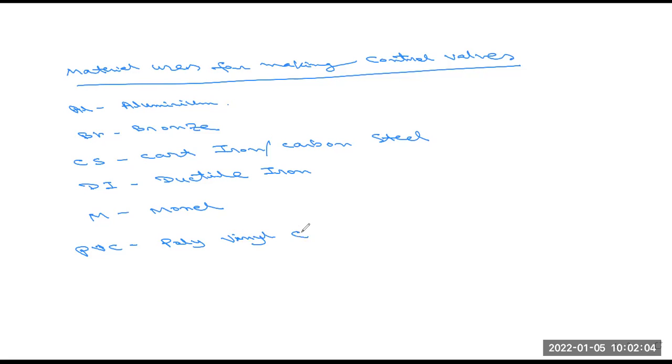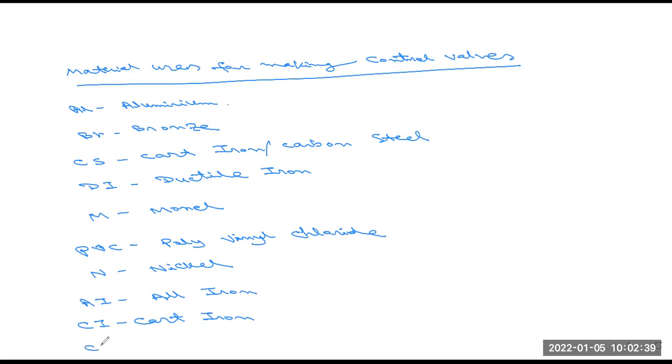Polyvinyl chloride. Okay, also we have to use nickel. We have to use this nickel also. Another one also used is Ai, that is all iron. That means we have to use pure iron to make the control valve also. Then Ci, this is the cast iron.